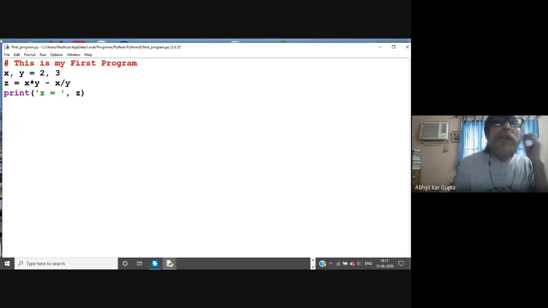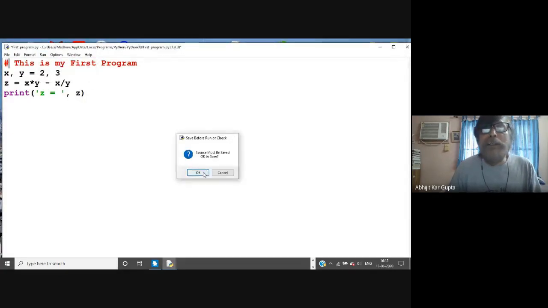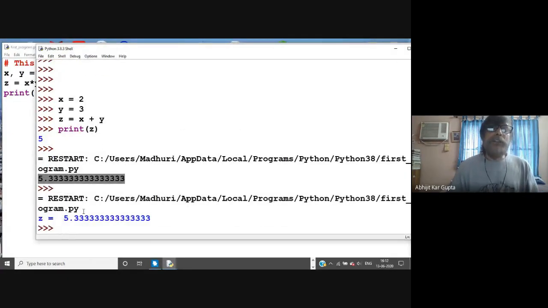You don't have to put quotes here, because it starts with a hash. Anything after a hash is a comment. So run this. It is aesthetically a good way of writing programs, so that later on you open it and understand what it's doing. You see these things, and it is now writing z equal to c.